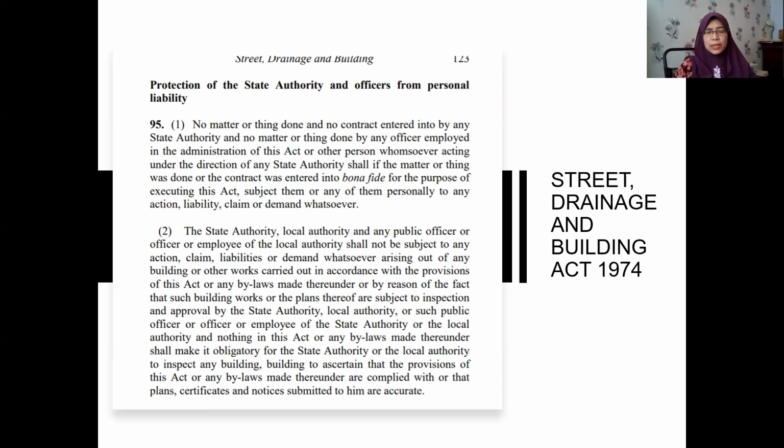So you can read the full section there. It's quite long, you can see how many lines there are, and read it later. But basically, this is strong immunity given by the Act, by the legal provision.